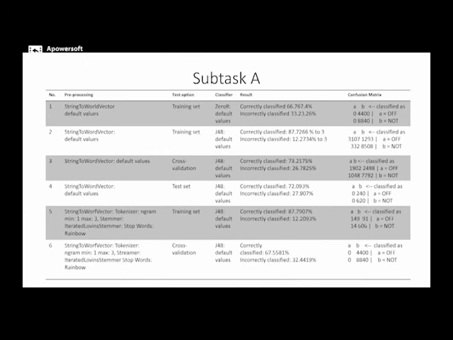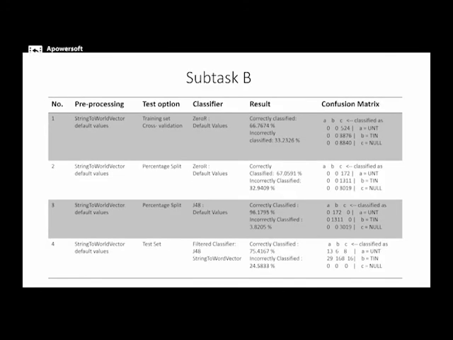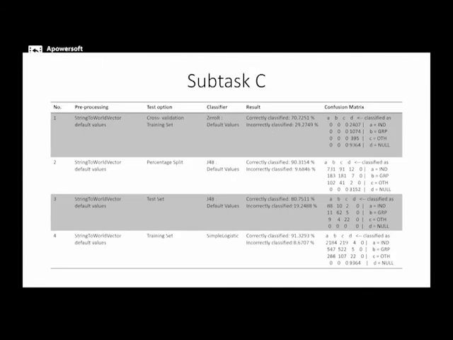The following table contains the results of the classifiers we have run for modeling for subtask A, the classifiers we have run for subtask B, and the classifier we have run for subtask C. J48 is the most accurate one based on our analysis, as it gives a reasonable percentage for each subtask.